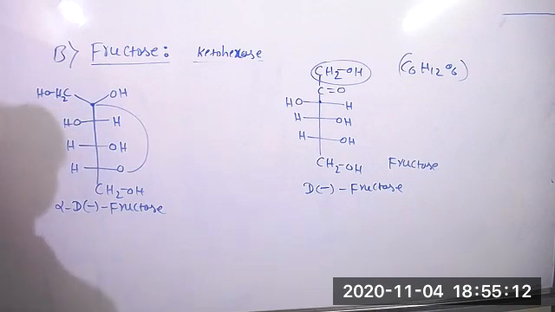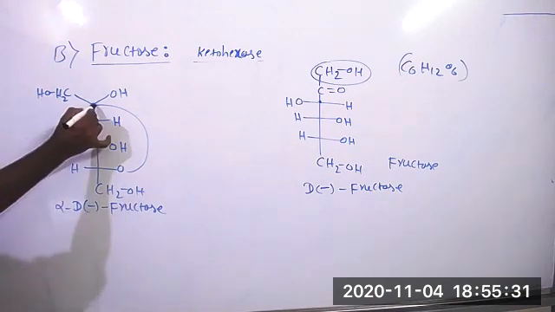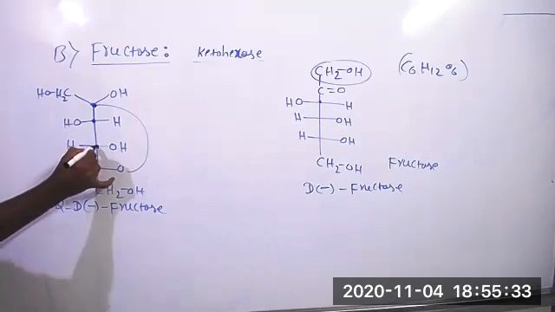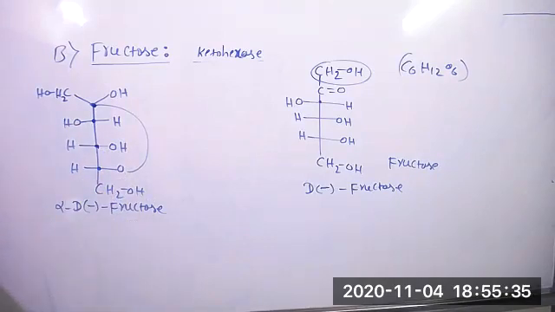Now, how many atoms does the ring structure of fructose have? Count. One, two, three, four, five atoms only. In fructose, only 5 atoms are involved in the ring structure. In glucose, 6 atoms are involved.